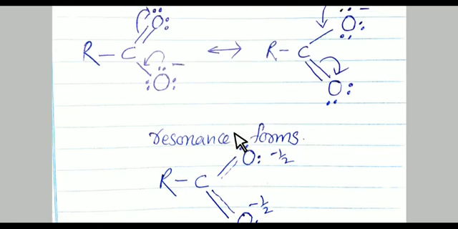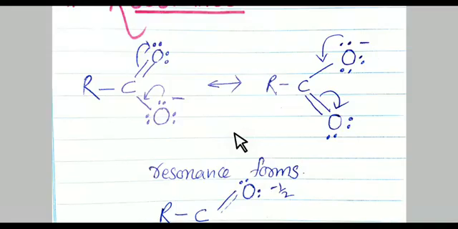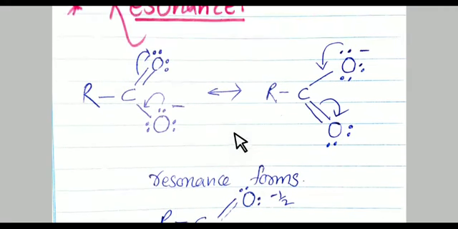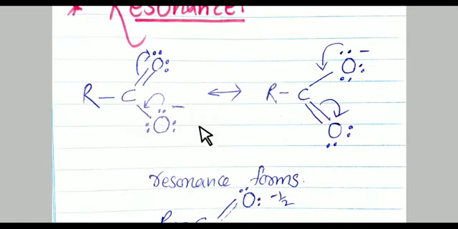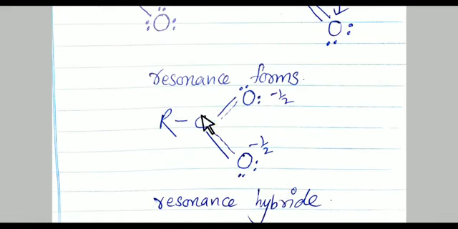Always remember, student, whenever a compound has delocalized electrons, it forms resonance structures. For example, here carboxylic acid shows two resonance structures. So this composite of two resonance structures is known as the resonance hybrid.